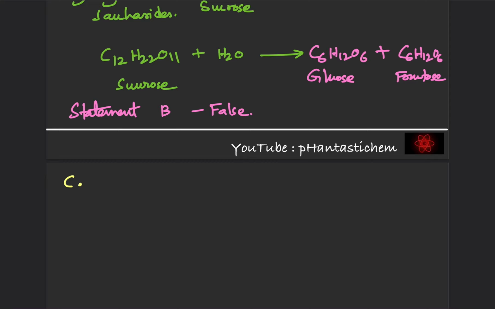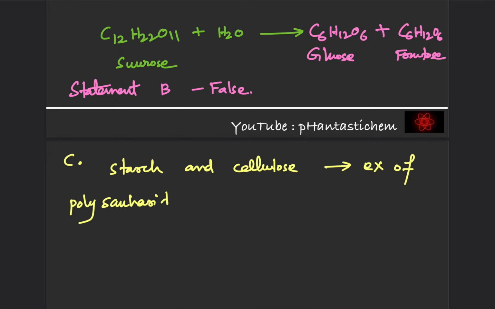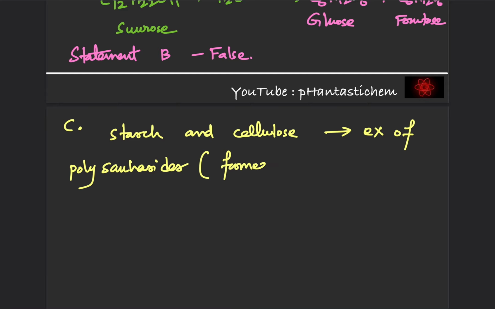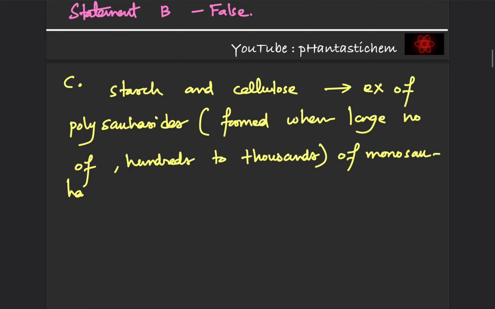Okay, so polysaccharides are formed when a large number, maybe hundreds to even thousands, of monosaccharide molecules join together with the elimination of water molecules.